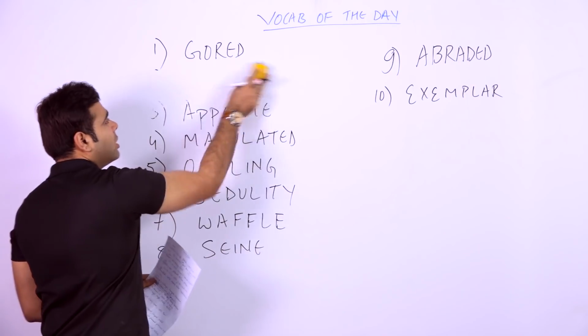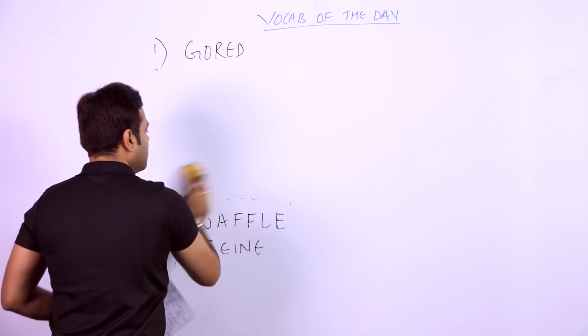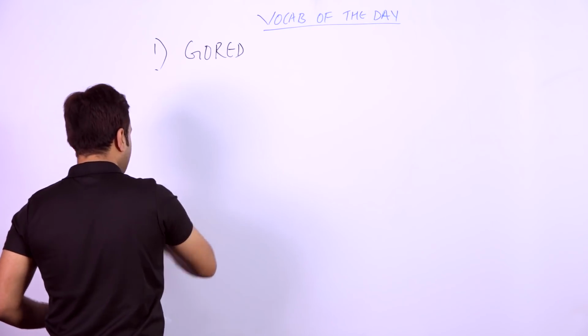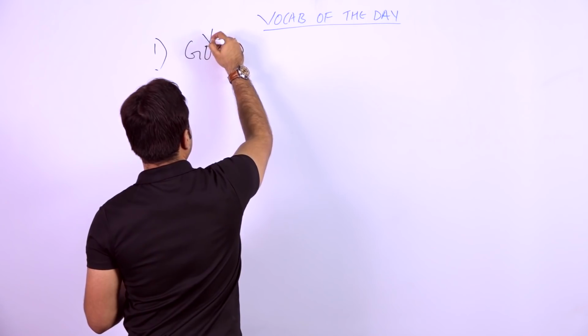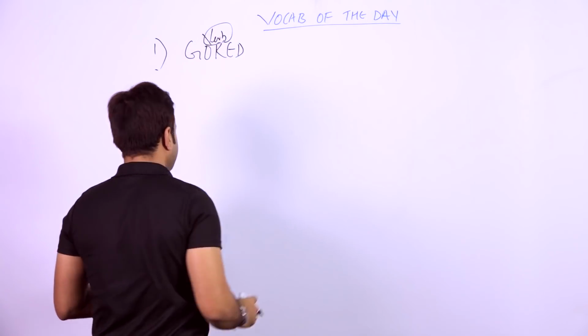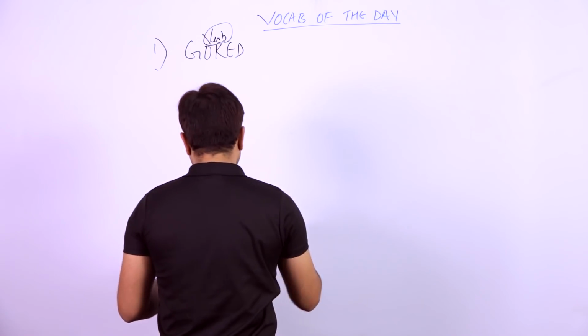The first word is gored, and let's check how we can use this word. Okay, so the first is gored. The word gored can be used as a verb. First of all, you can write that it can be used as a verb. So what is the sentence that I have for this particular word?